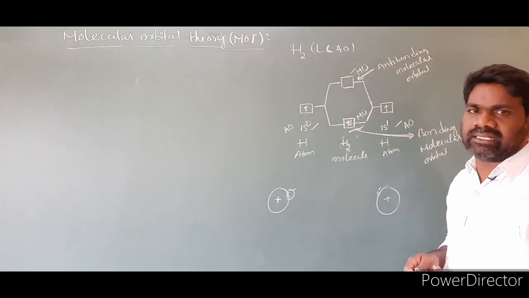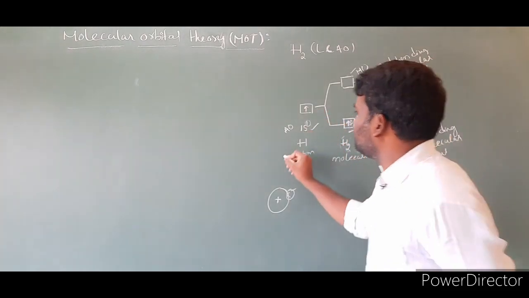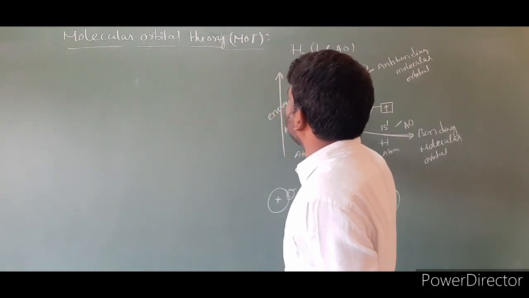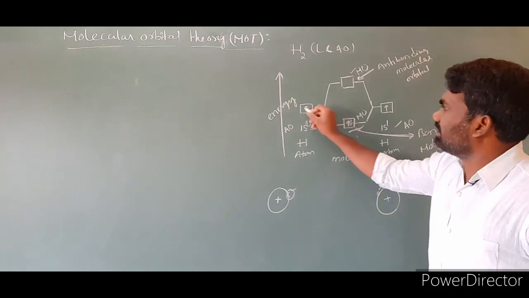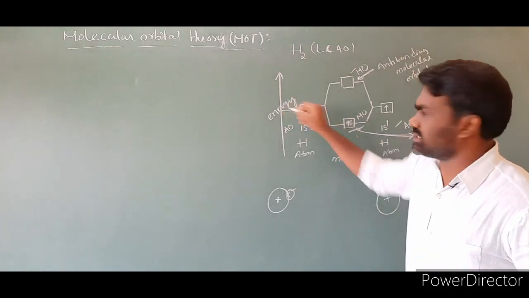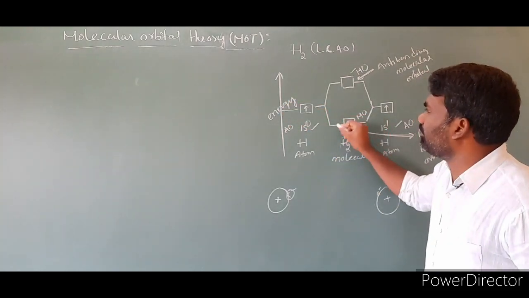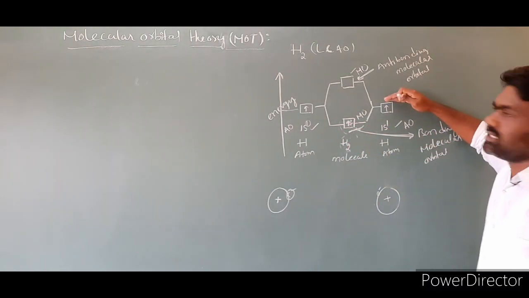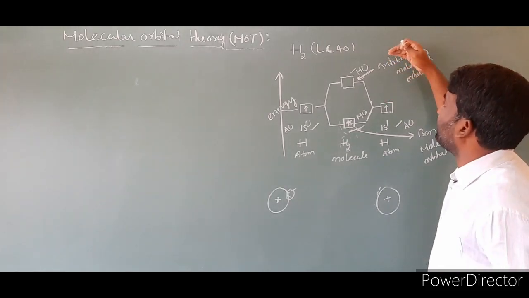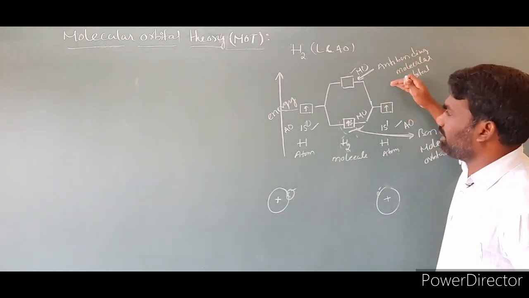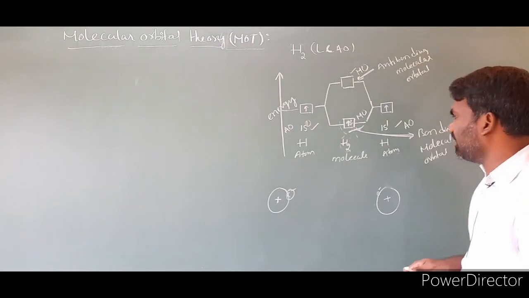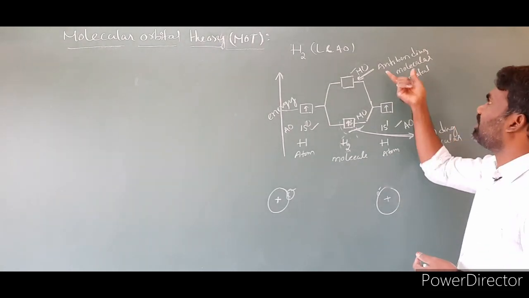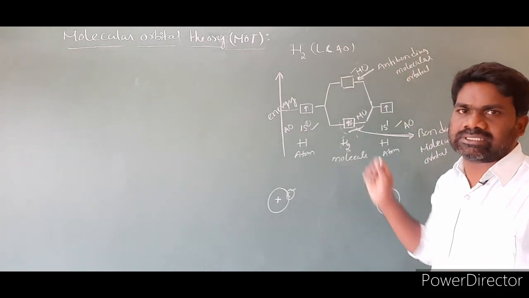So, we have to compare the energies. These are the energies of the atom, taking energy in increasing order. This is the atomic orbital energy here, and here is a molecular orbital. The bonding molecular orbital has less energy when compared to the atomic orbitals, and the anti-bonding molecular orbital has greater energy when compared to the atomic orbitals. In simple words, the energy of the bonding molecular orbital is less than the energy of the anti-bonding molecular orbital. So this is another point.